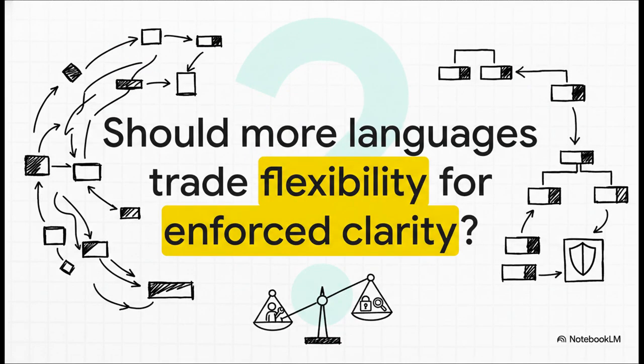So what Merg-E does is make a really bold trade-off. It sacrifices some developer freedom, the ability to format your code however you want, to get these huge benefits in readability, maintainability, and safety. Now, that might feel a little restrictive, but the argument is that it's a small price to pay. And that brings us right back to our big question, the thought I really want to leave you with. Should more programming languages make this same trade? Should they be less flexible in order to be more clear?